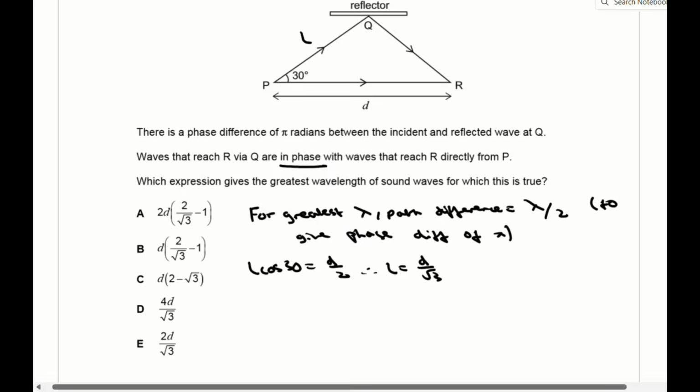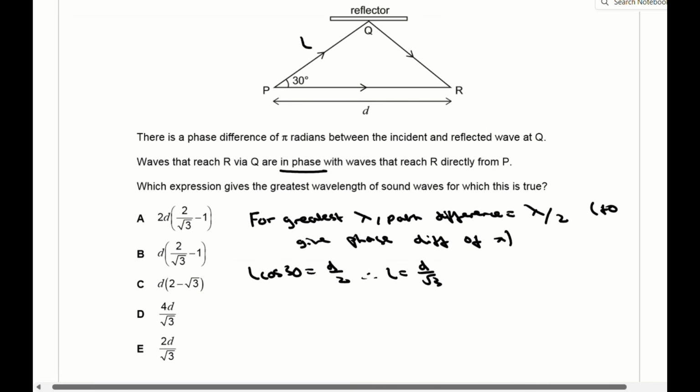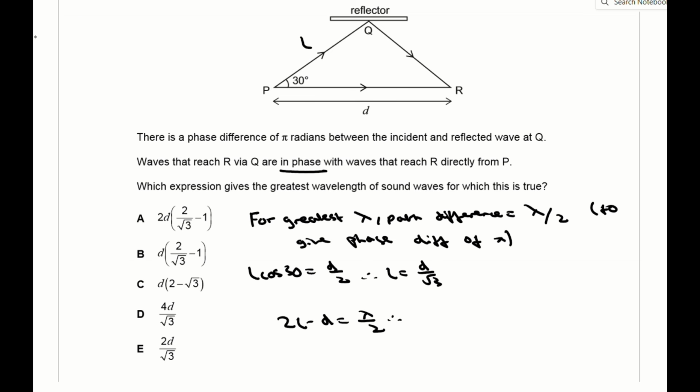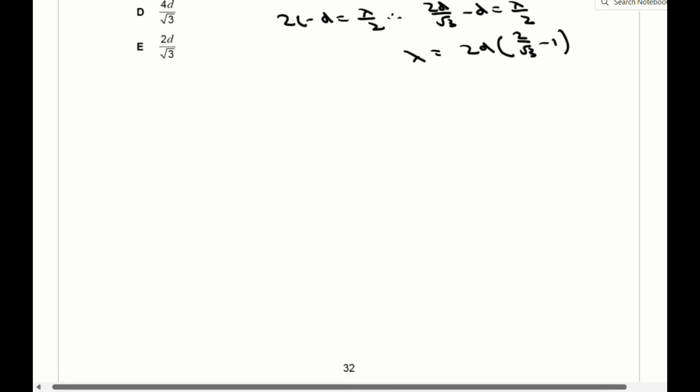Now the distance PR is equal to d, and the distance PQR is equal to 2d over root 3. So lambda over 2 is equal to 2d over root 3 minus d, which means that lambda is equal to 2d times 2 over root 3 minus 1, which is A.